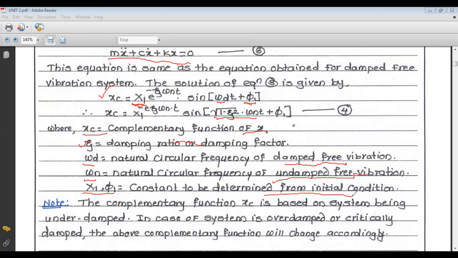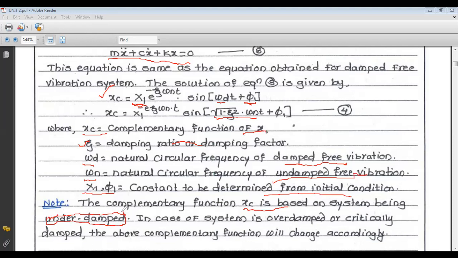Now there is an important note. The complementary function xc is based on the system being an under damped system. In the case of an over damped system or a critically damped system, the above equation, that is equation number 4, will be changed accordingly.